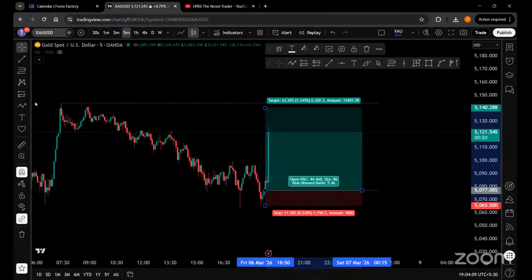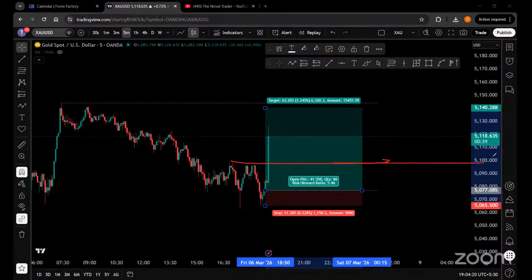Also, if you have not moved your stop loss, guys, please do it at break even. And you can put the next stop loss for the half of the position which is still running in the market at 5100, so that you can capture some points as well. Even if the price now tries to reverse, because over here what we can see is a trend line trap in the market.